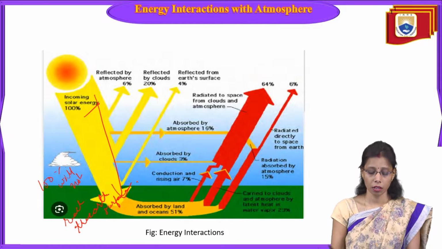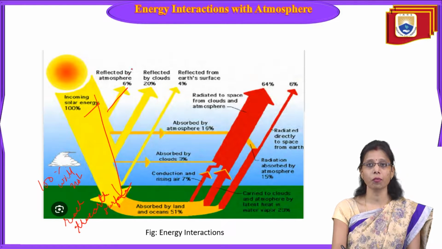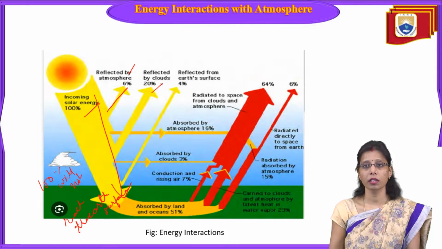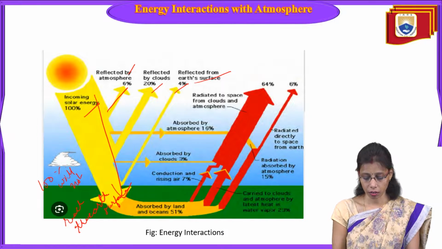So what happens when 100% of the radiation falls on the ground? 6% of the radiation is reflected by the atmosphere, 20% is reflected by the clouds, and 4% is reflected from the Earth's surface. The rest is absorbed: 51% is absorbed by the land and the oceans.